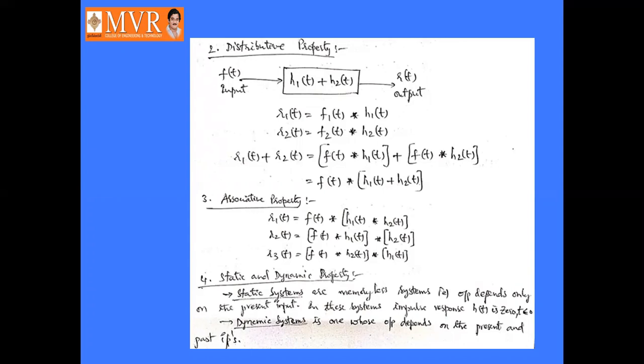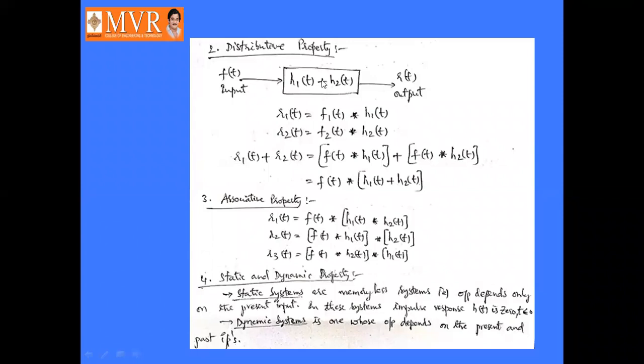Static and dynamic property. Static systems are memoryless systems. So the output depends only on the present state of the input. In these systems, the impulse response h of t is 0 for t less than or equal to 0.